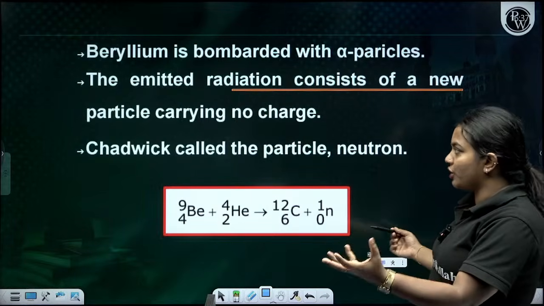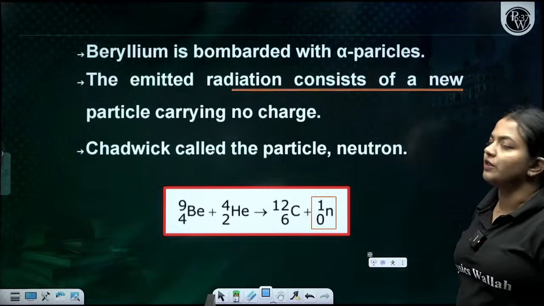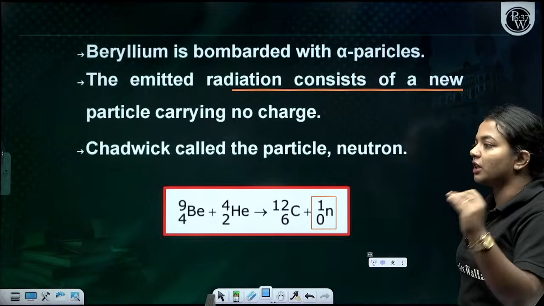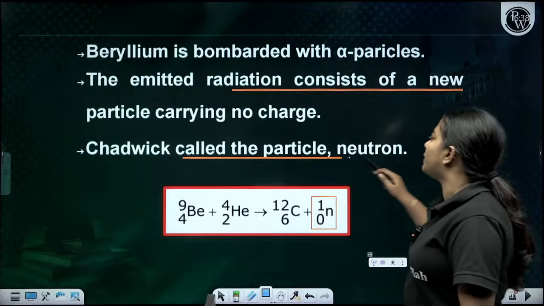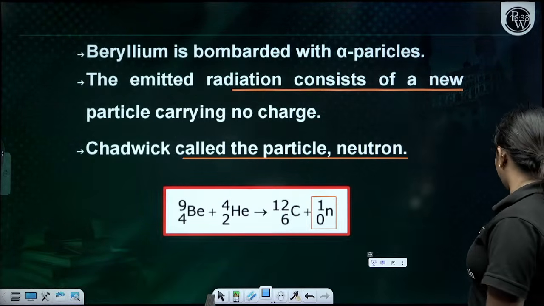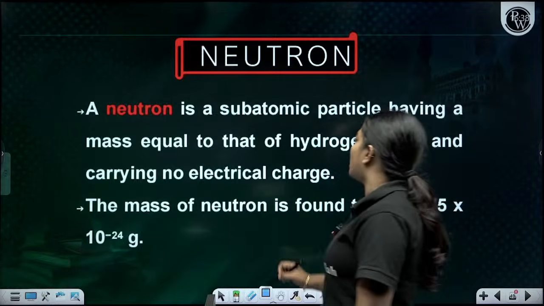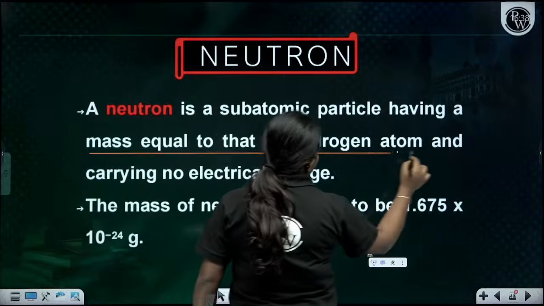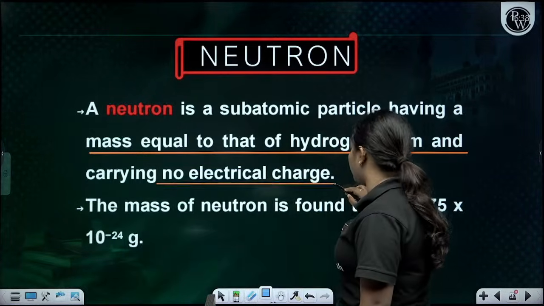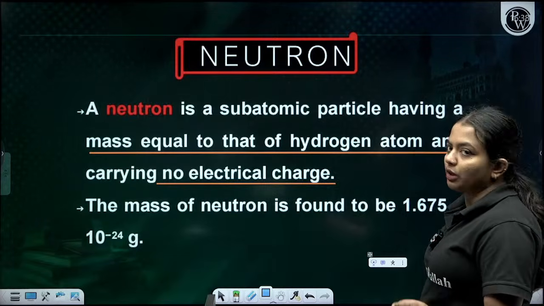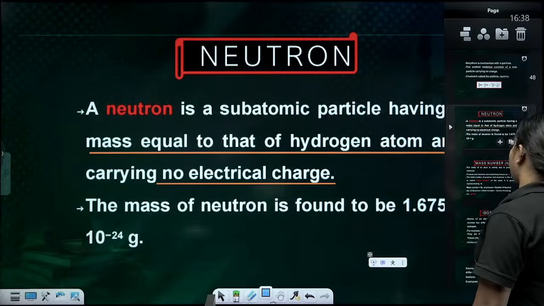The emitted radiation also comes with something called the neutron, which has no charge. They do have a mass, but they don't have any charge. So this particular particle we call the neutron. Clear everyone? So a neutron is a subatomic particle which has mass equal to that of a hydrogen atom and carries no electric charge. The mass is 1.675 into 10 to the power of minus 24 grams.